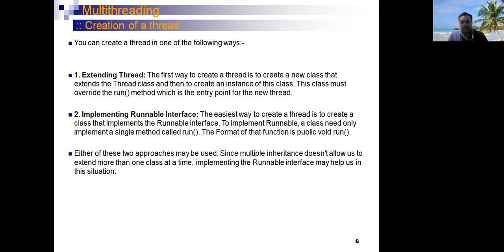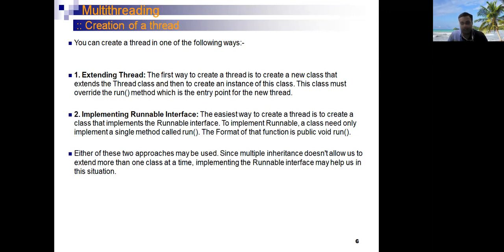In that case the runnable interface is used, because the Java programming language does not support multiple inheritance. So when the programmer wants to create a thread which extends two classes, one is used as an interface, that is the runnable interface, and one is a superclass.